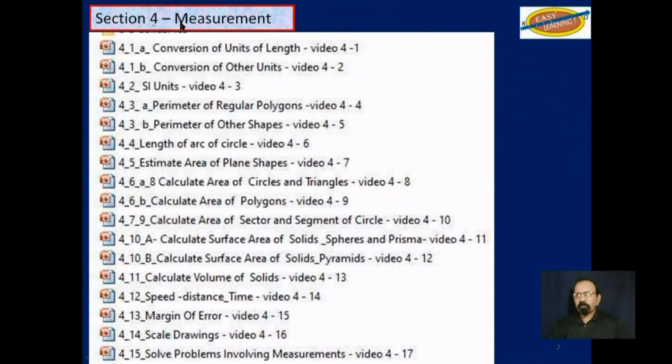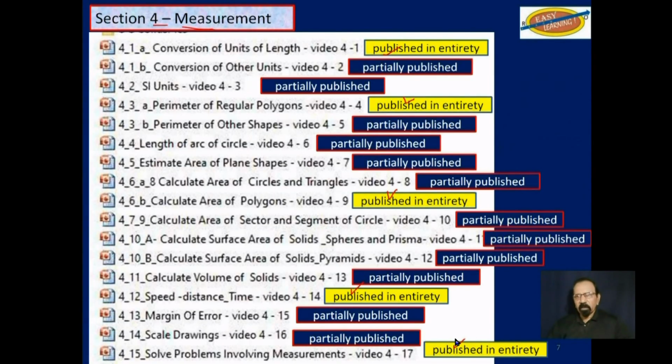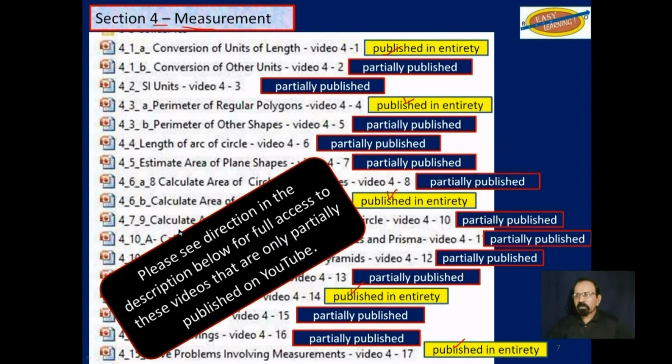From section 4, measurement, these indicated in yellow here have been published on YouTube in their entirety. The others are only partially published on YouTube. Please see directions in the description below for full access to these videos that are only partially published on YouTube.